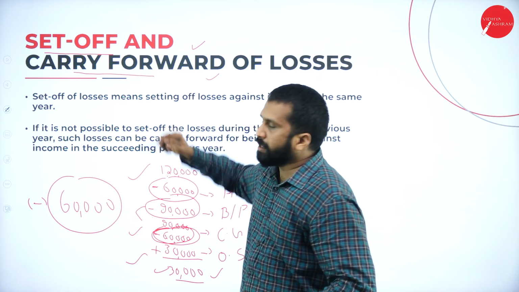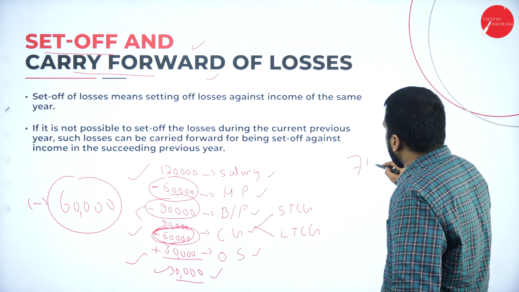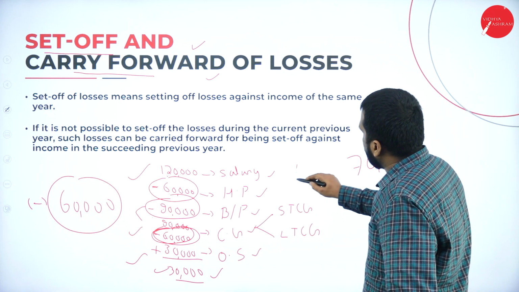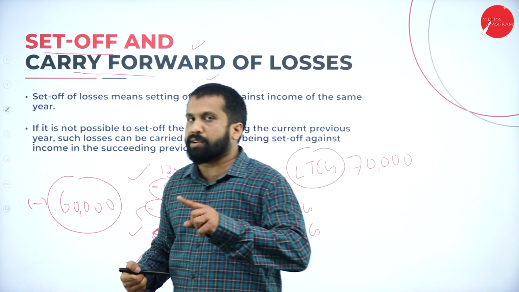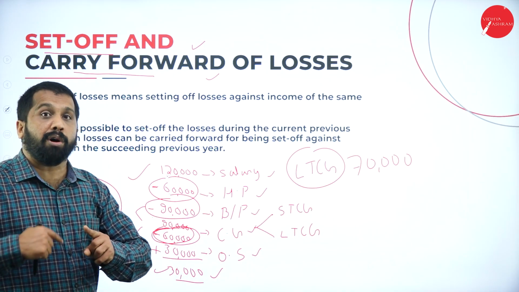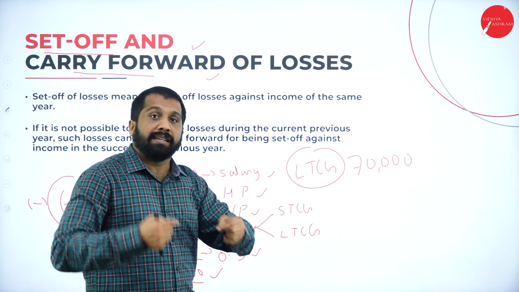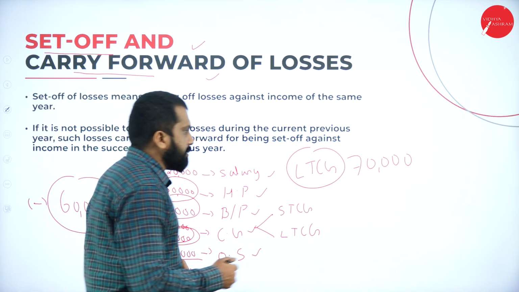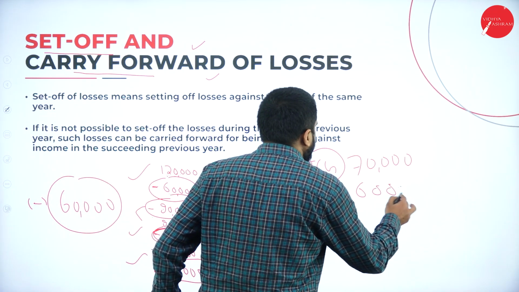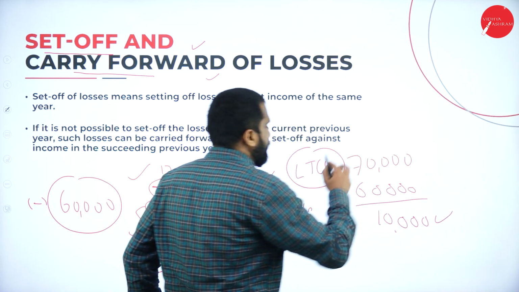Carry forward. Next year you got 70,000 profit in long-term capital gain. Next year 2022 you got long-term capital gain profit of 70,000. Now this year what is your loss? 60,000. 70,000 minus 60,000, you are supposed to pay tax only on 10,000.